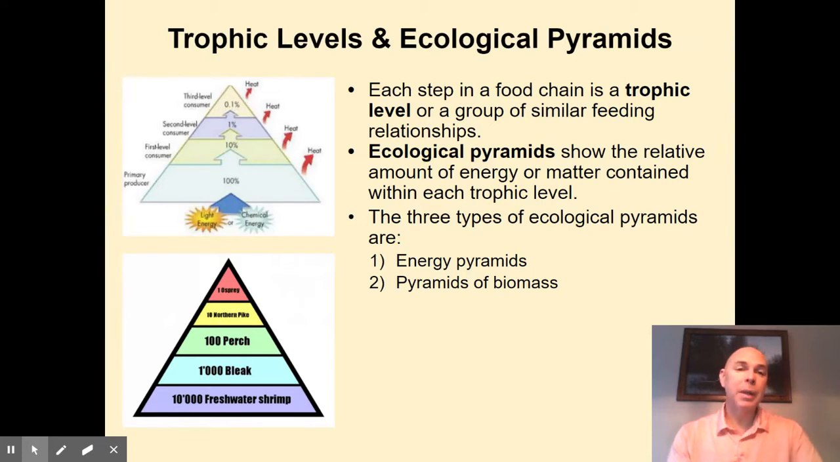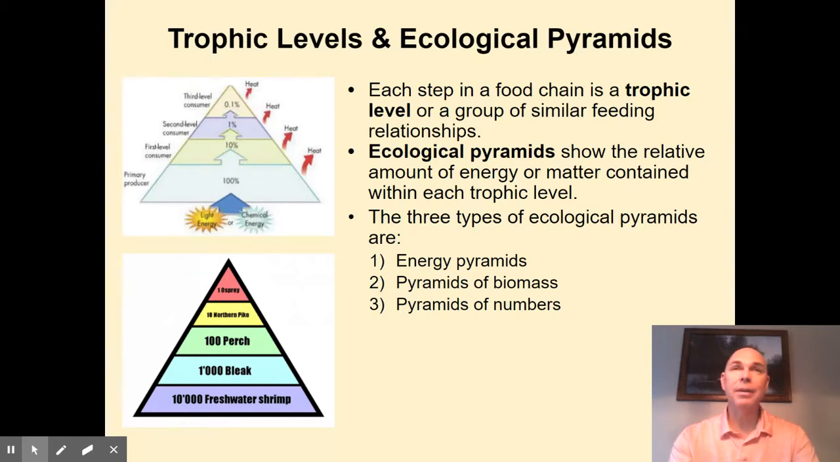This helps explain why we don't have many trophic levels. Many times we only have three or maybe four trophic levels. We can't go any higher because there's not enough energy to support big predators. Another type of pyramid is a pyramid of biomass. We could simply replace the energy with weight, so we might measure in kilograms.